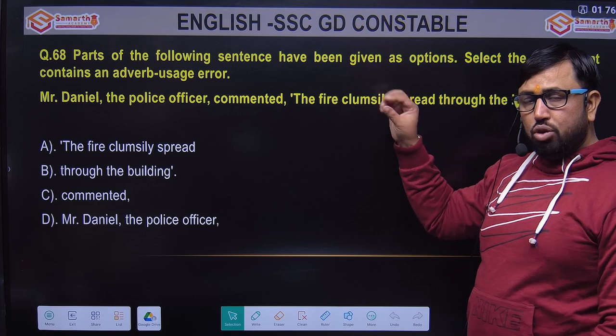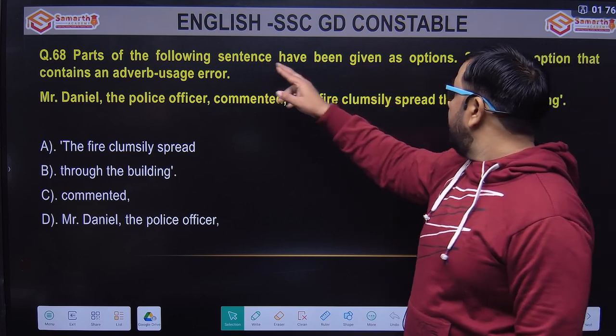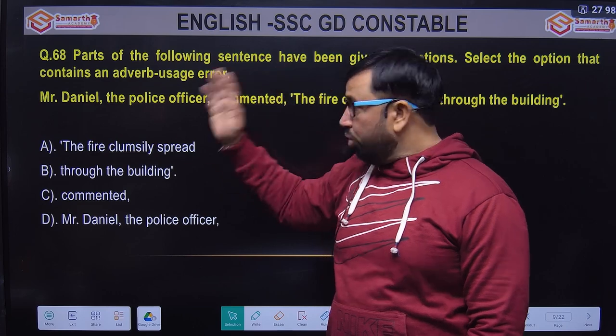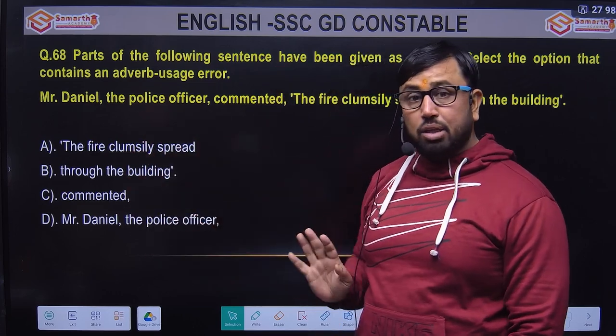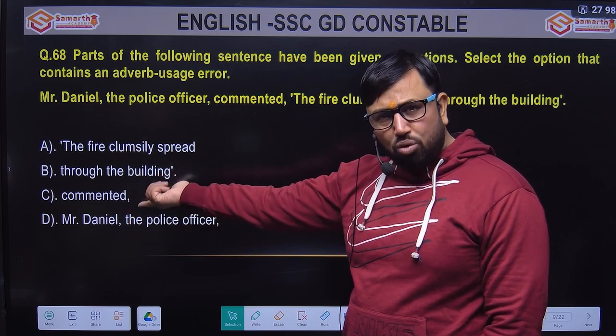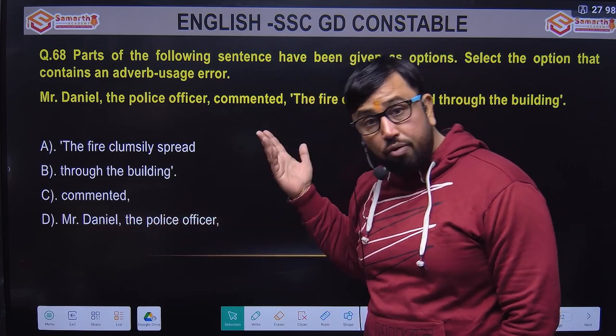This question gives us a big hint about where the answer will be, because they are saying the option that contains an adverb usage error. Look at all the 4 parts. Not all of them have an adverb. If you look at this part, commented, I think this is a verb, so there is no question of a mistake. Similarly here, the police officer, there is no adverb at all.